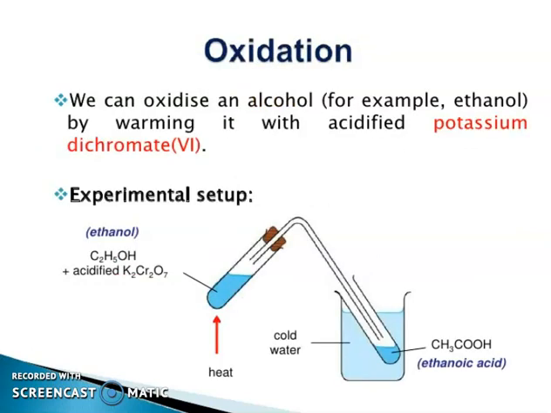Now friends, oxidation. We can oxidize an alcohol, for example ethanol, by warming it with acidified potassium dichromate. You can see here the experimental setup: C2H5OH, acidified K2Cr2O7. Heat it, and you see cold water, ethanoic acid.